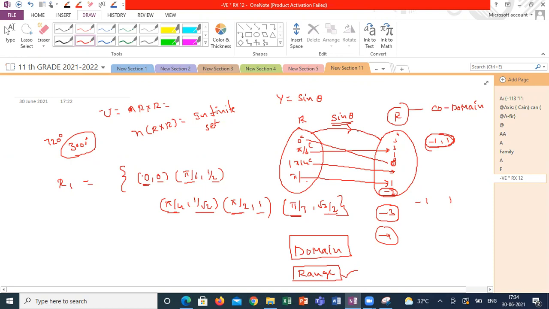All the first elements of the ordered pairs is called the domain. The second elements of the ordered pairs of the relation is called the range. Are you clear, guys? What is the meaning of domain, range, and codomain?